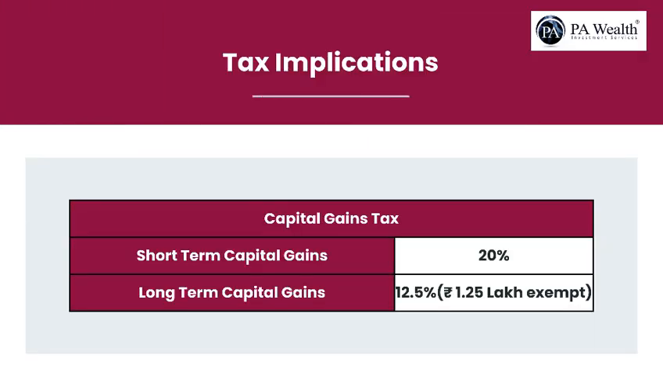First, capital gains taxation. If the mutual fund stocks are sold after 1 year from the date of investment, gains up to Rs 1.25 lakh in a financial year are exempt from tax. Gains over Rs 1.25 lakh are taxed at the rate of 12.5%. If the mutual fund stocks are sold within 1 year from the date of investment, the entire amount of gain is taxed at the rate of 20%.